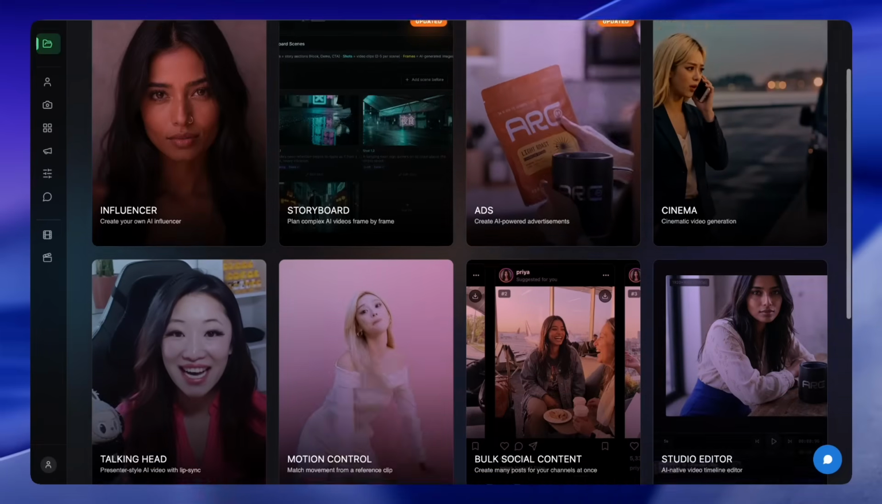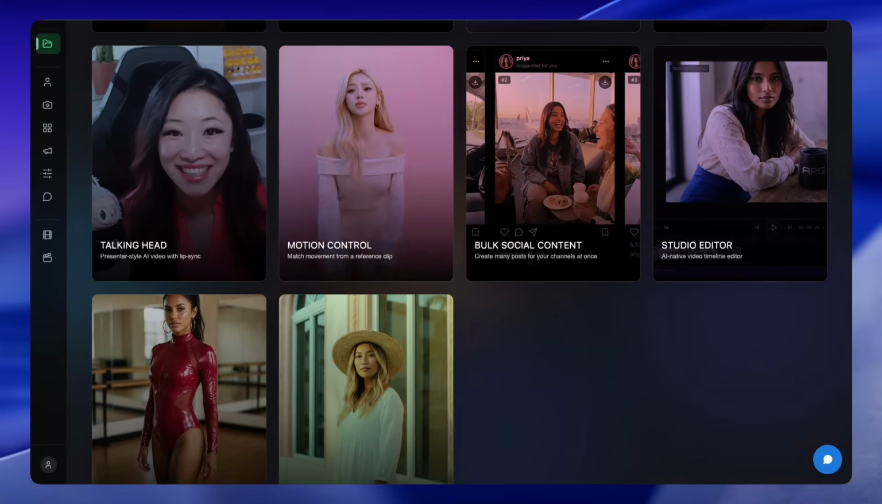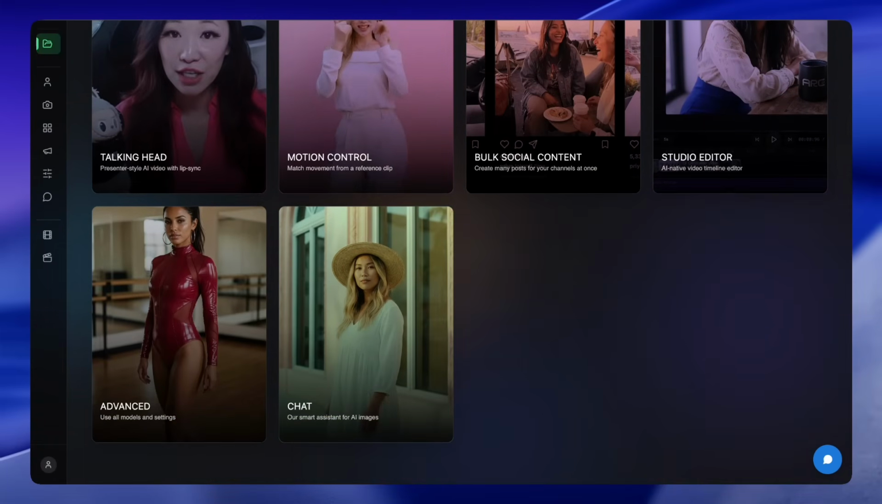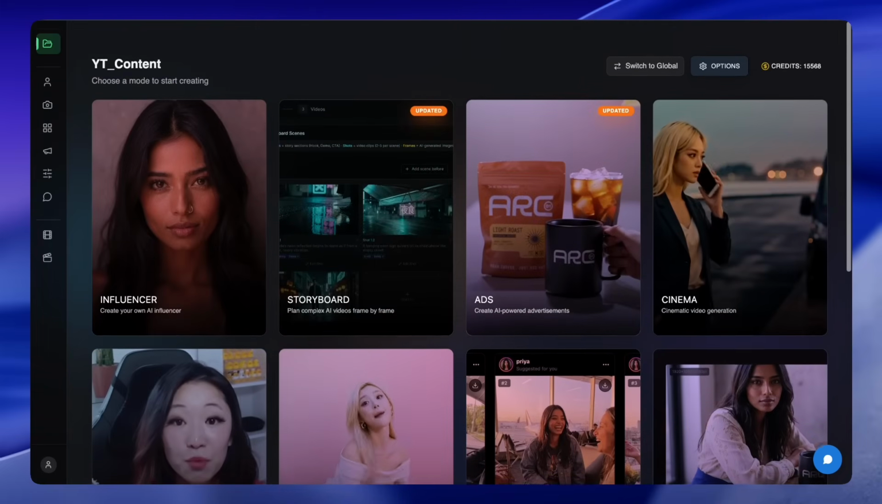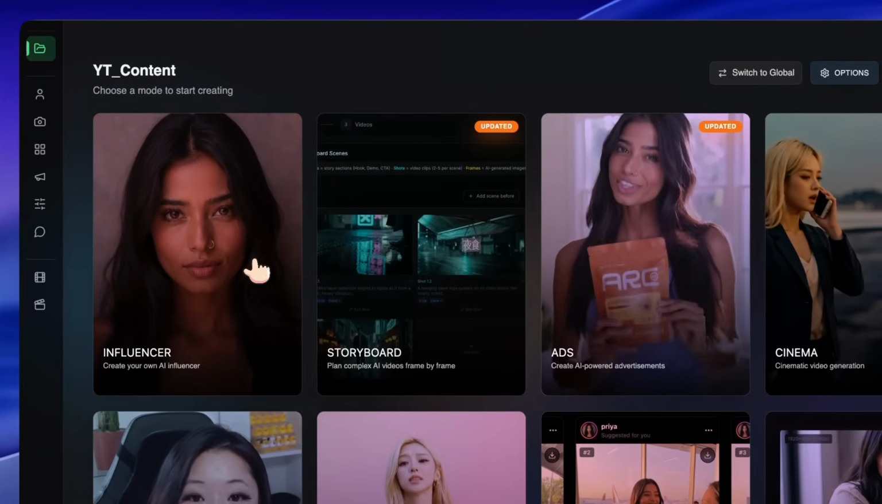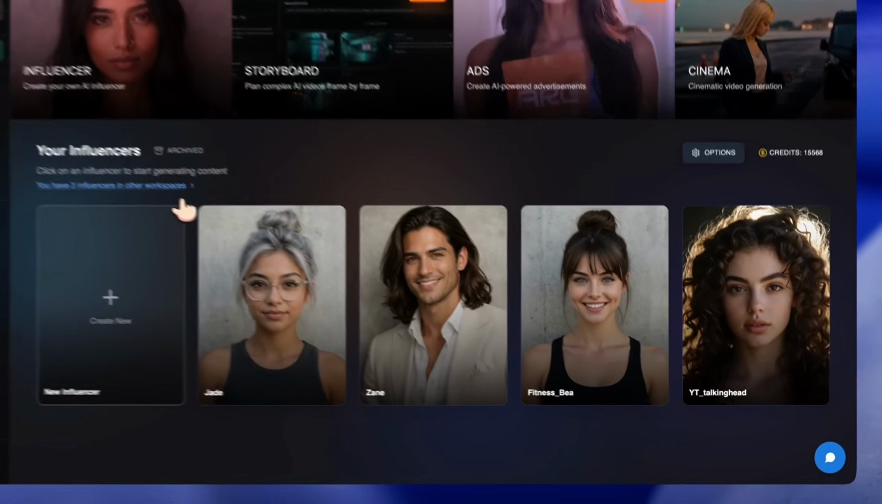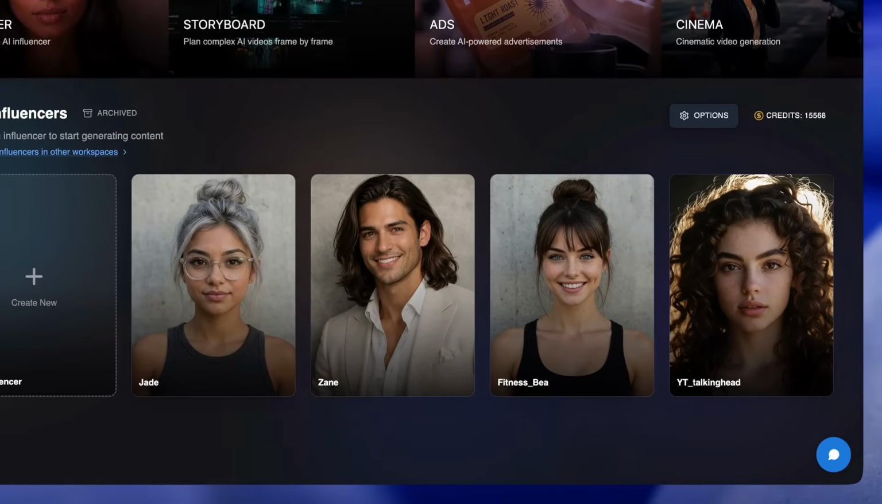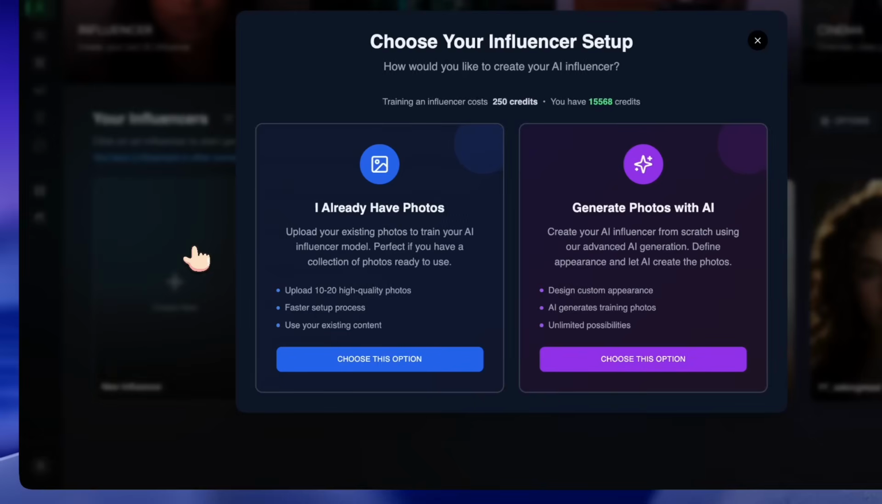This is Influencer Studio's dashboard, and these are the creation modes. Since we need to create the character first, I selected Influencer mode. Here are some influencers I created before, but for this project, a completely new character will be created from scratch. So I clicked on Create New.